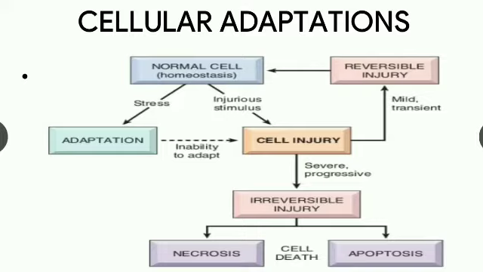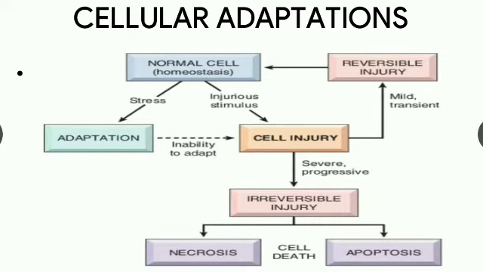If there is a mild to transient injury, it undergoes reversible injury and then it can revert back to the normal cell. But if the stress is more severe and more progressive, it undergoes irreversible injury, that is cell death. So the persistent and severe form of cell injury may cause cell death. It is of two types, necrosis and apoptosis. In this video we learn only about the cellular adaptations.